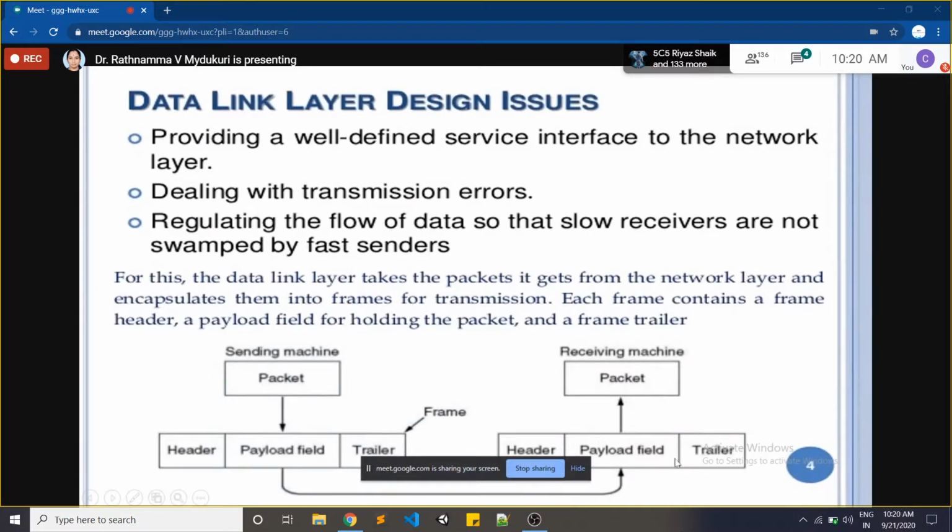Then it considers this message, and the trailer field will be getting some information. What is that information? Suppose this is the first frame of the packet, it is held with sequence number 1. Suppose next are the second frame, third frame, fourth frame, fifth frame, they are in queue. At that time the receiver will consider that this is the first frame of such and such packet, so we have to wait for four more frames, totally five. I am telling you an example, do you understand what I am saying?